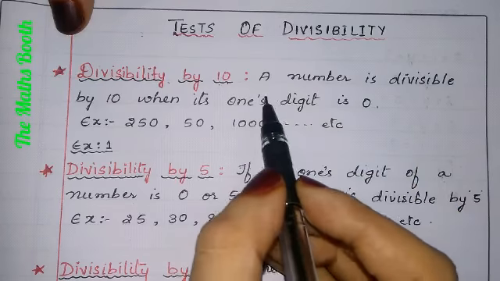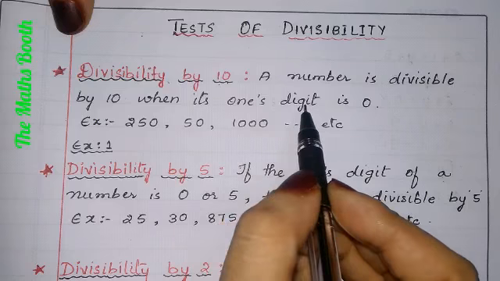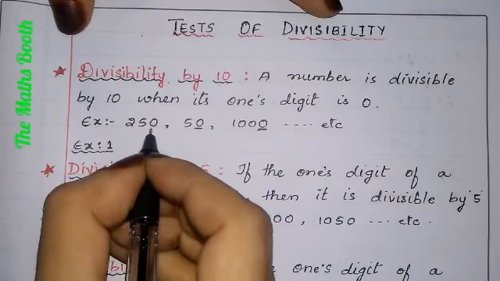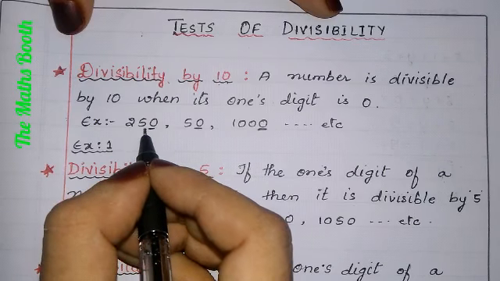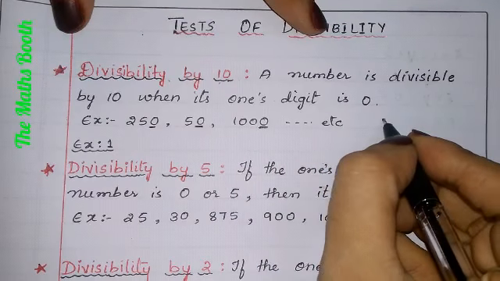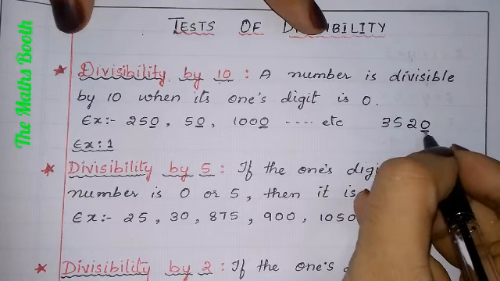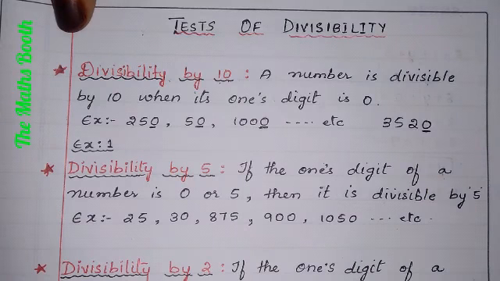A number is divisible by 10 when its ones digit, in the sense unit place, is 0. Then only we can say that the number is divisible by 10. For example, 3, 5, 2, 0. You can see the unit place is 0, so we can say that the number is divisible by 10.